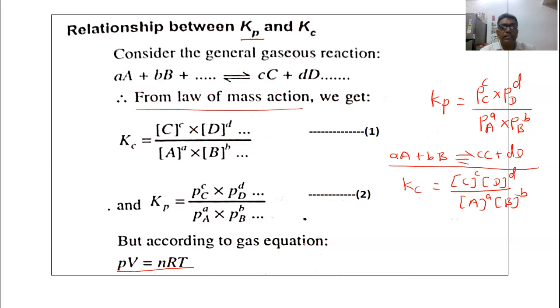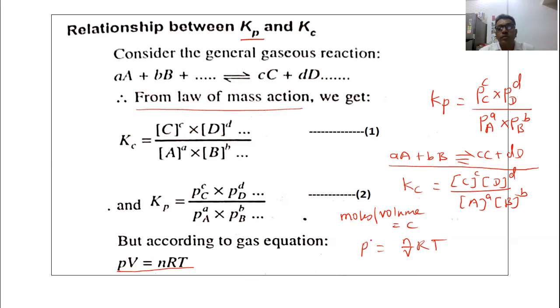So we can write here P, pressure, is equal to N upon V into RT. N is the number of moles, V is the volume. So number of moles per volume, moles per volume, is nothing but the concentration